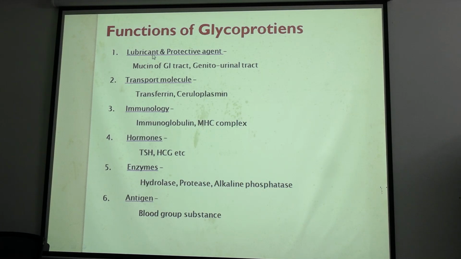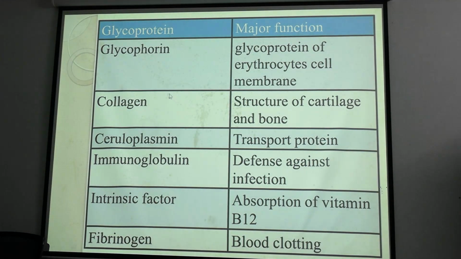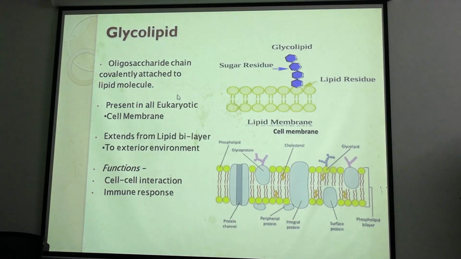So the functions of glycoproteins are such and such, and these names are important. So glycophorin, collagen, ceruloplasmin, immunoglobulin, intrinsic factor, fibrinogen, all these are glycoproteins and their functions are very important. Now also glycolipids: you all know cell structures, how important glycolipid is for the cell membrane.